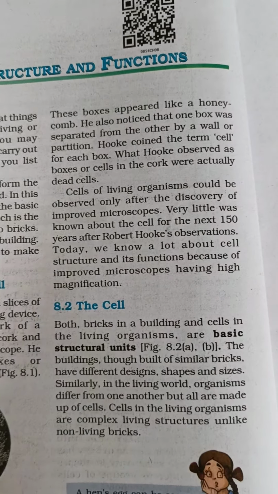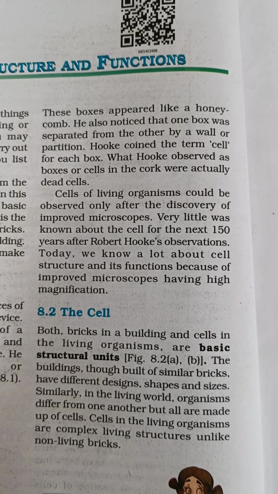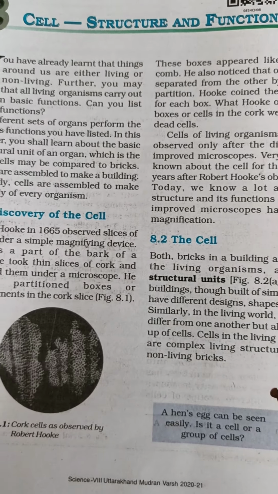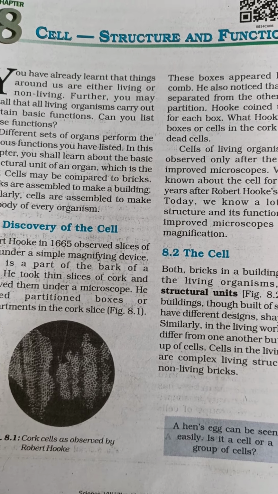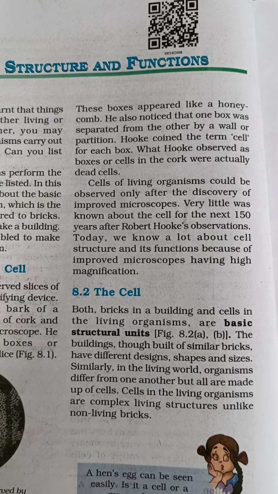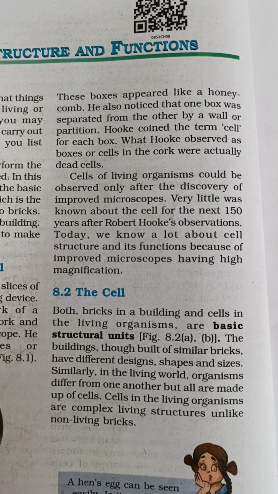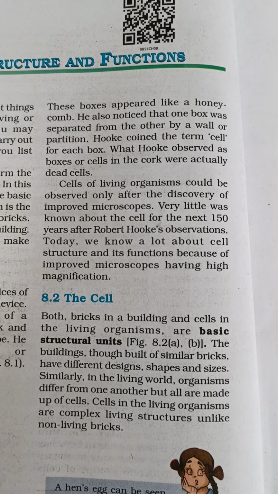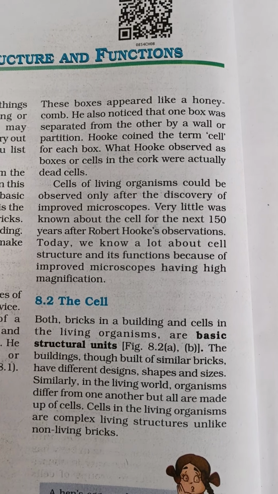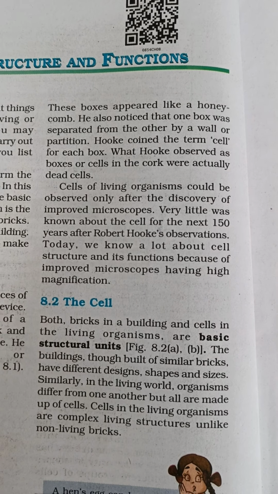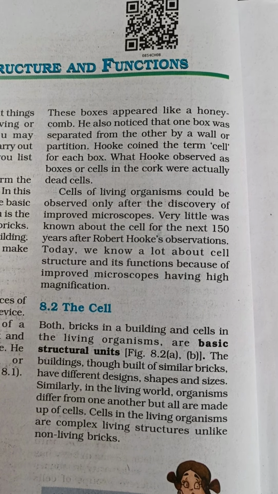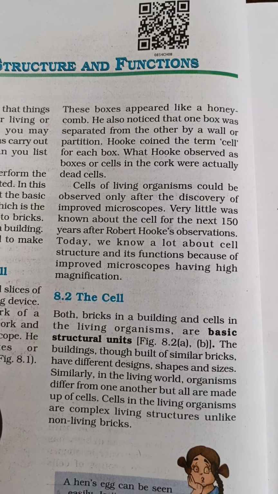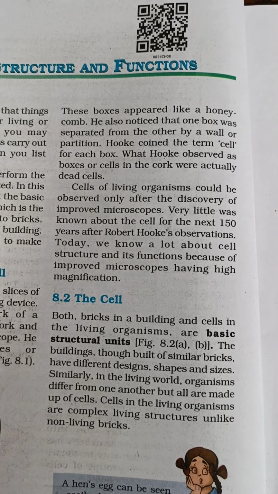These boxes appear like a honeycomb. Are you seeing it like a honeycomb? A honey hive is also like this. He also noticed that one box was separated from the other by a wall or partition. Hooke coined the term cell for each box. What Hooke observed as boxes or cells in the cork were actually dead cells.